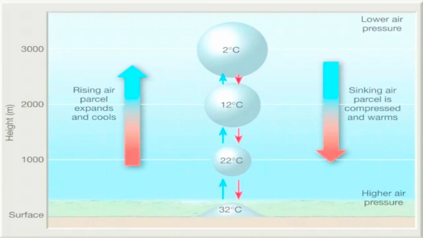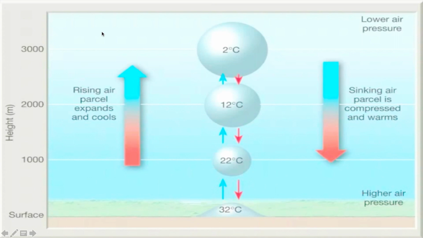It can't be ELR, it can't be a normal lapse rate, because normal lapse rate is for the ambient atmosphere. So here we can have ELR, but for a parcel we always use either DALR or the moist adiabatic lapse rate, that is MALR, or saturated adiabatic lapse rate, that is SALR. We'll discuss that also. Here we can see that for each 1000 meters there is a 10 degree difference. So 32 becomes 22 at 1000 meters, 22 becomes 12 degrees at 2000 meters, then it becomes 2 degrees Celsius at 3000 meters.